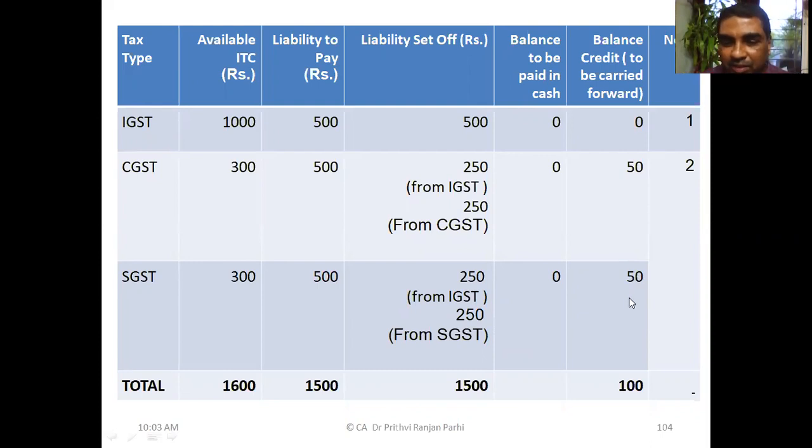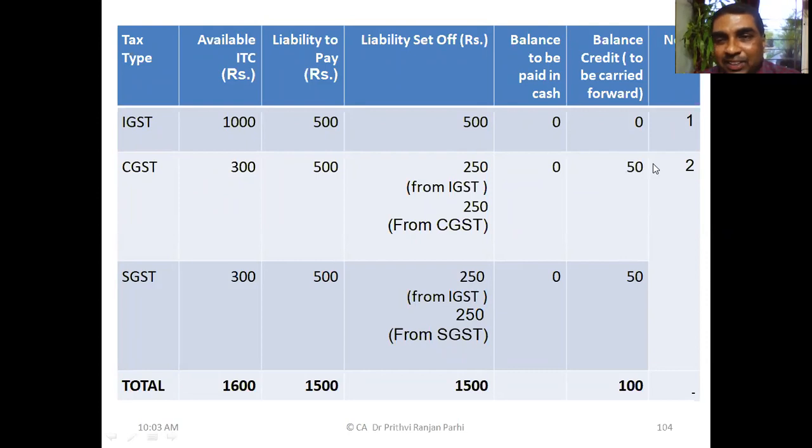Is it not? Okay. Now you see the practical difficulty. What will happen in this kind of situation? Normally, when you make any supply, you know CGST liability and SGST liability, normally these liabilities are of equal amount. And the problem here is that CGST cannot be utilized for SGST, SGST cannot be utilized for CGST. So it will always be proper to keep equal balance because they cannot be replaced interchangeably.